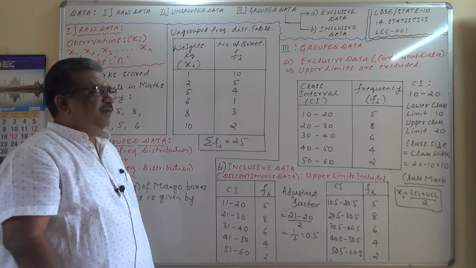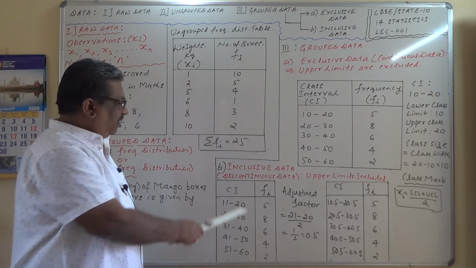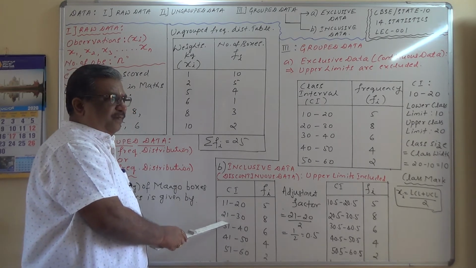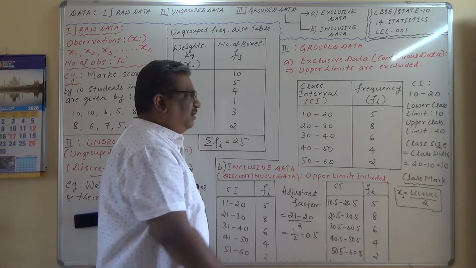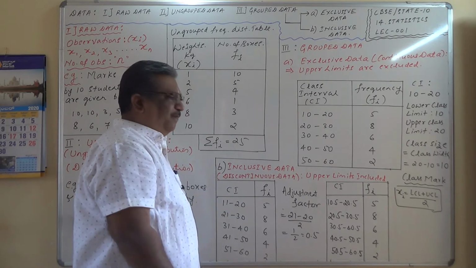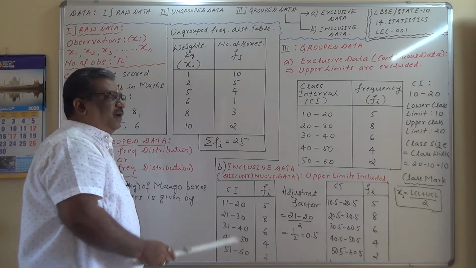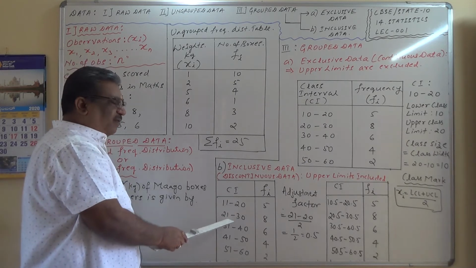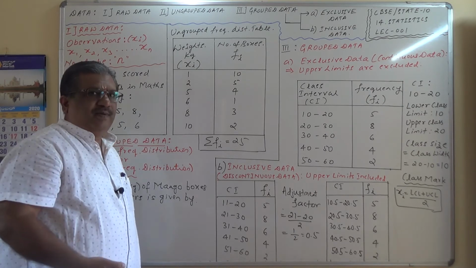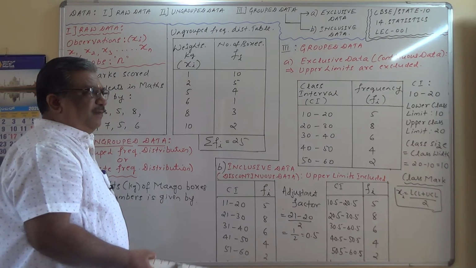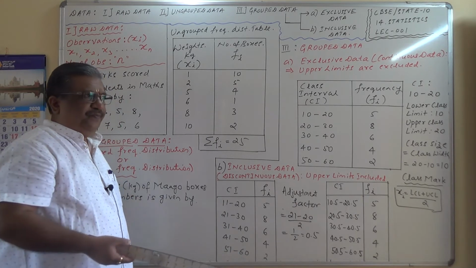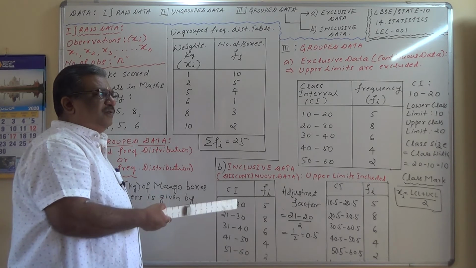Suppose I want to put one observation with a value of 20.5, where would you be able to put this 20.5 in this data? Neither in this class interval nor in this class interval. Whereas can you put 20.5 over here? That's definitely possible. In this class interval we can put the 20.5, but here it is not possible because 20.5 lies between 20 and 21. So how many values are there between 20 and 21? Infinitely many values are there. And therefore this inclusive data is actually useless. Statistics will not entertain any inclusive data at all.